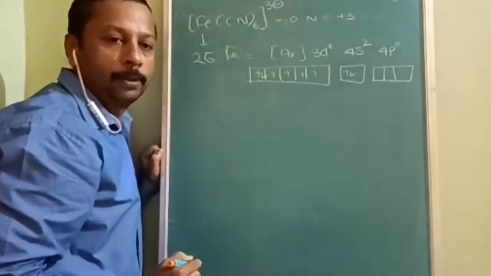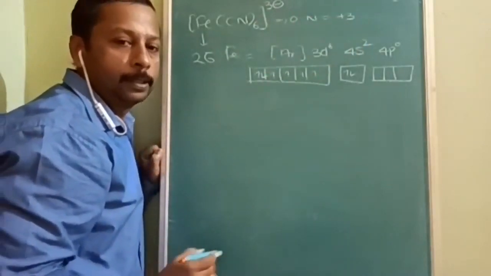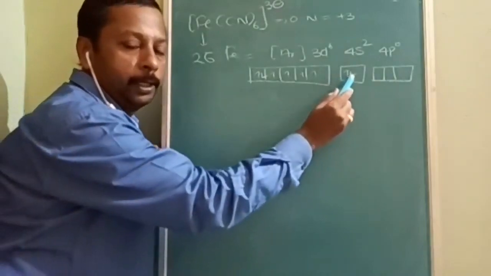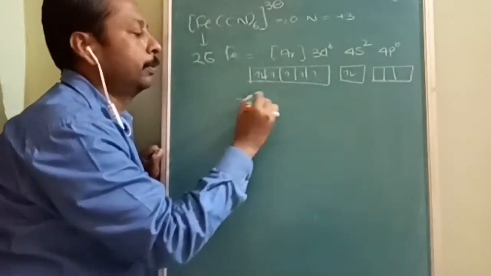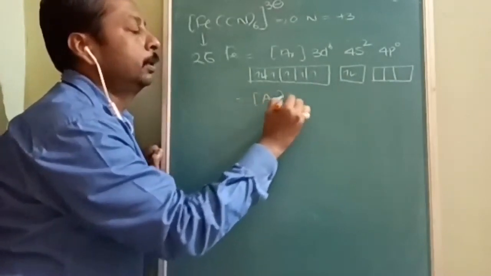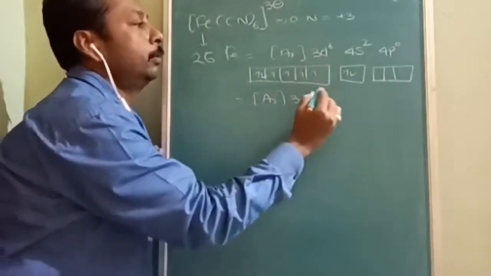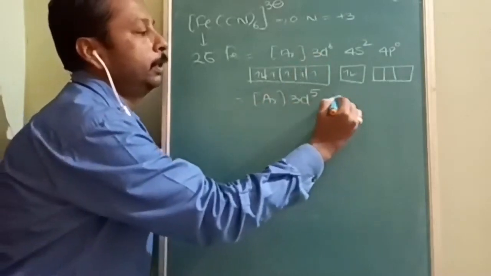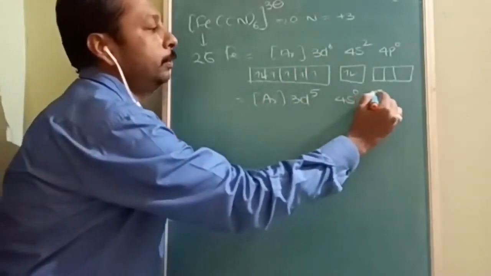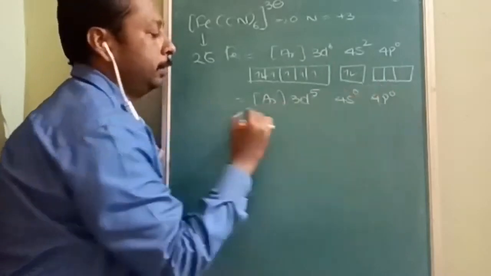If you find out the oxidation number, it is going to be plus 3. So for that, I will eliminate 2 electrons from here and 1 electron from here. So argon and 3d6 is going to be formed as 3d5. One electron from here is eliminated. 4s is 0, 4p is 0.